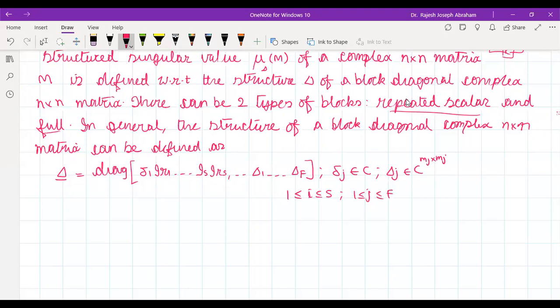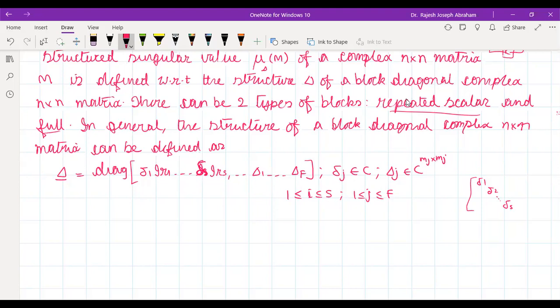What's the meaning of this? It means that, say, you can have diagonal elements like this, okay? Say delta 1, delta 2, and so on, right? That is the meaning of delta 1 IR1, up to delta S IRS. This is delta S actually. Okay, so this delta 1, delta 2, etc. up to delta S terms.